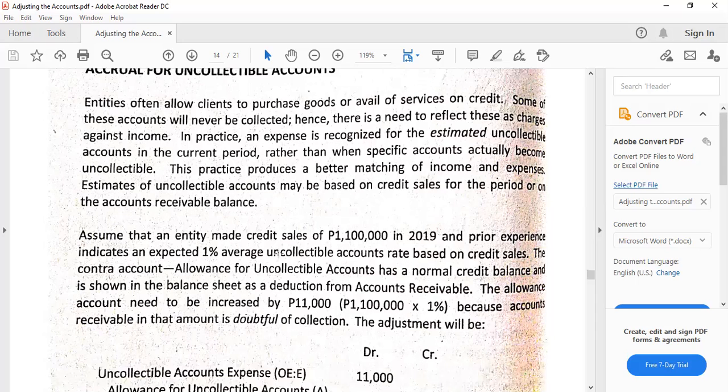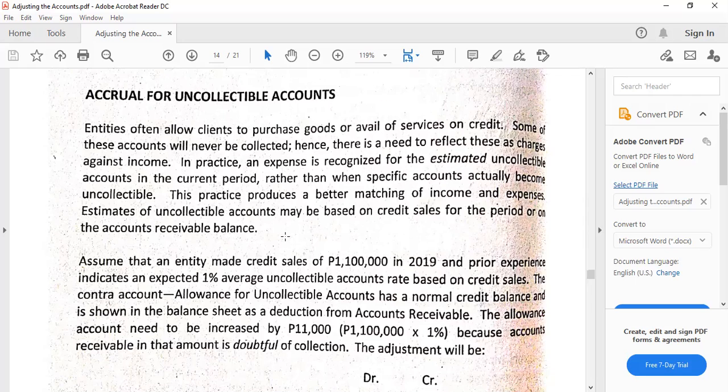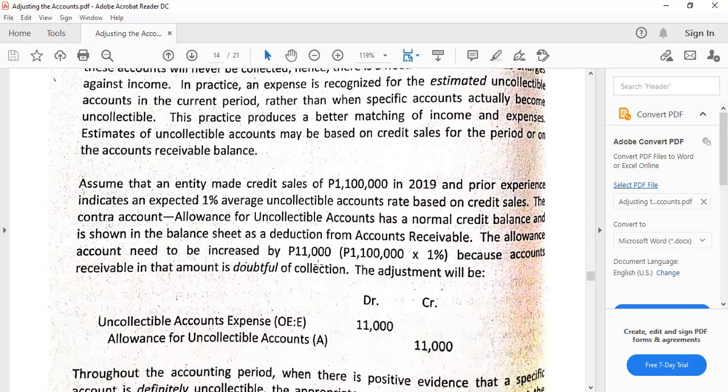As an assumption here, what if we have 1,100,000 in credit sales, which would be our basis, because sales can be in the form of cash or credit, and because we're talking about uncollectible accounts, we only refer to the credit sales. And based on prior experience, we have a 1% average uncollectible accounts rate based on the credit sales. So in that case, we multiply that percentage by the credit sales to get the value of the provision. That is 11,000 pesos in that case.